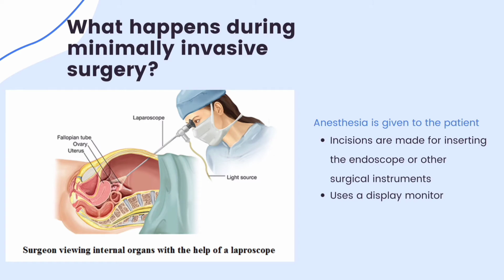The endoscope used by the surgeon consists of a light source and a camera. The surgeon uses these endoscopes and surgical instruments for performing the operation.